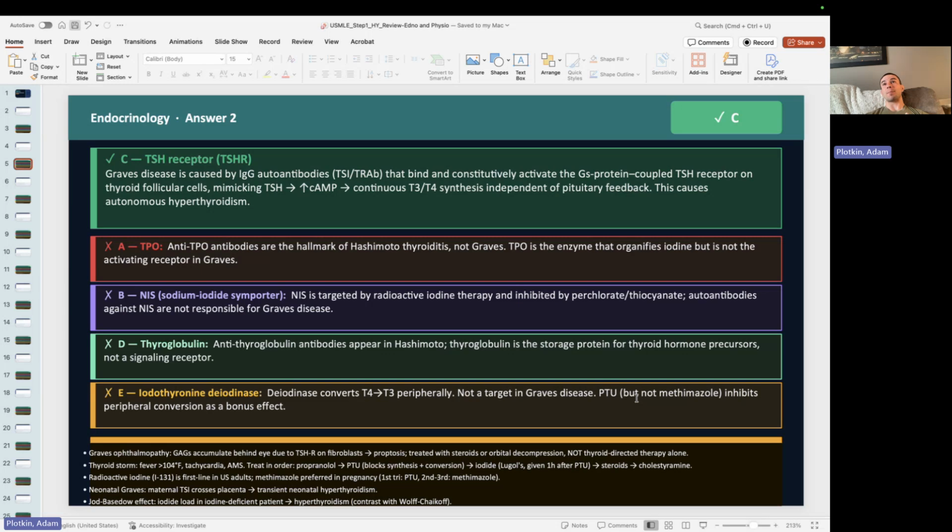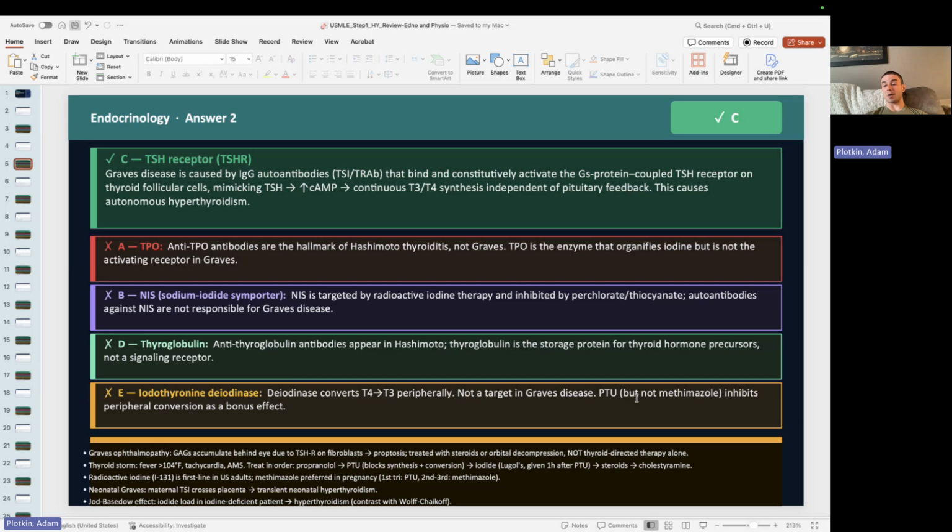Other things about Graves' disease, right? We can give the patient beta blockers, right? Beta blockers are going to be really good to stop the downstream effects of these thyroid hormones, right? T4 and T3 upregulate the sympathetic nervous system, or they sensitize our body to be more receptive to norepinephrine and epinephrine. So let's give them a beta blocker to stop some of those downstream effects. We can also give things like methimazole or PTU. So methimazole blocks thyroid peroxidase, and then PTU blocks thyroid peroxidase and 5' deiodinase. We tend to like methimazole better than PTU because PTU can cause fulminant liver failure, okay?